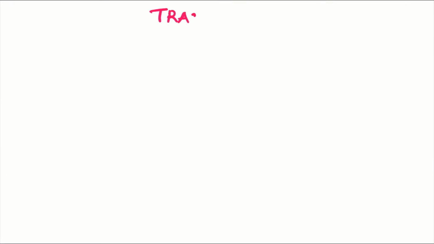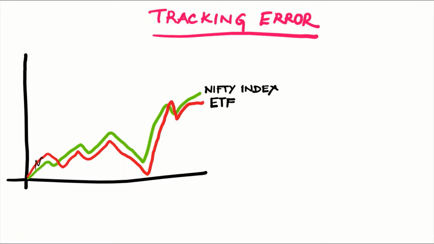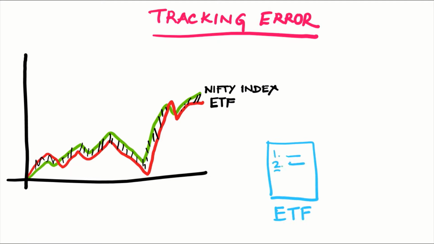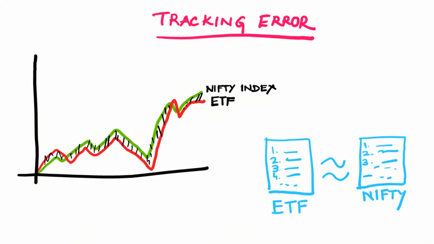The second point to look is the tracking error. What's a tracking error? Tracking error tells us how close the returns given by this ETF match with the returns of the index it is based on. What I mean to say is, we know that this particular ETF has the same constituents or same stocks as Nifty 50 index, which means it tries to give the same returns as Nifty 50 index, right? But is it really closely and exactly following the index? How good is it in mimicking the index?